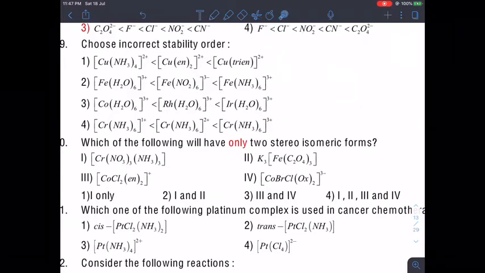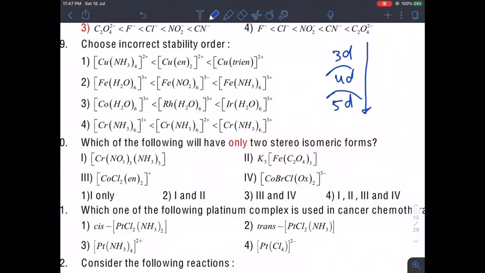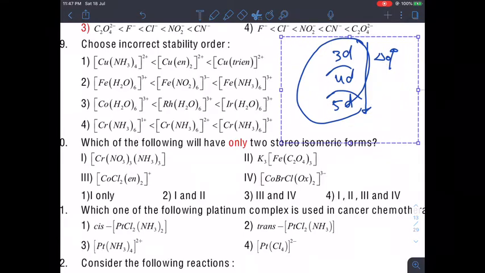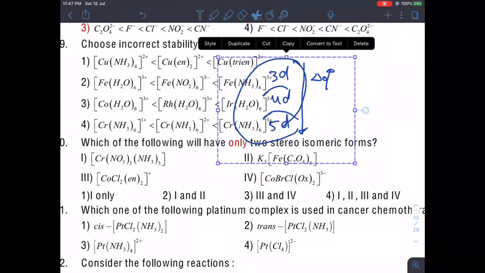For the same ligand and same oxidation state, if you move from 3d to 4d and 4d to 5d, the stability of the complex keeps on increasing. It is very similar to the increase in delta O, octahedral splitting energy. As we go down the group, the stability goes the same way as delta O, because if delta O is more, CFSE will be more, and if CFSE is more, stability will be more.